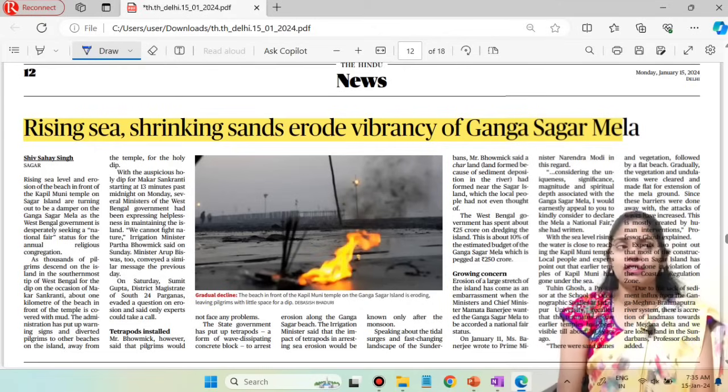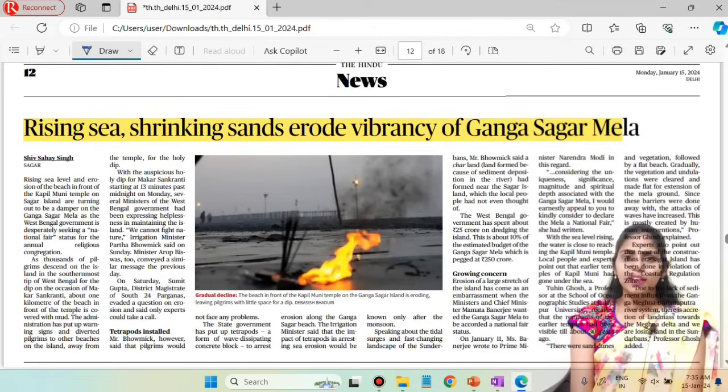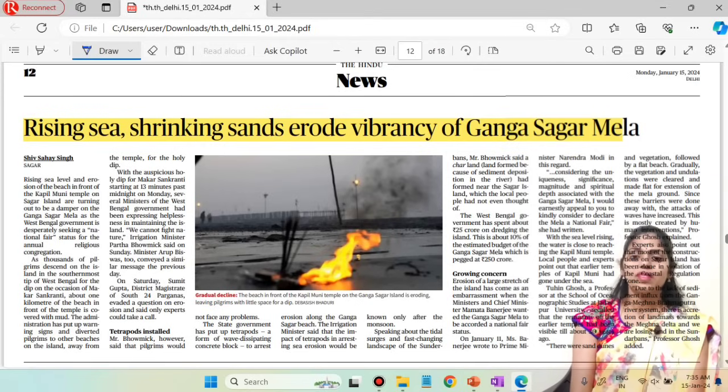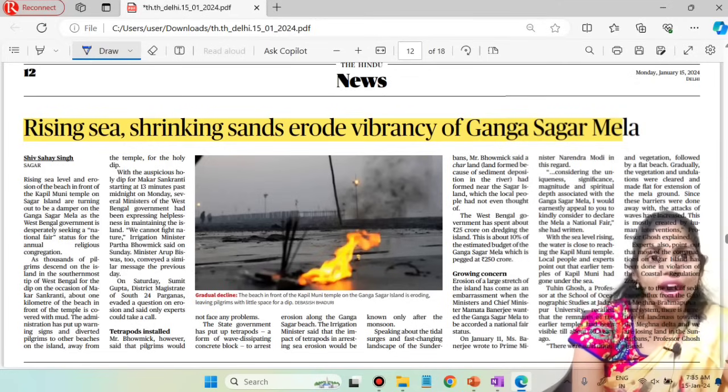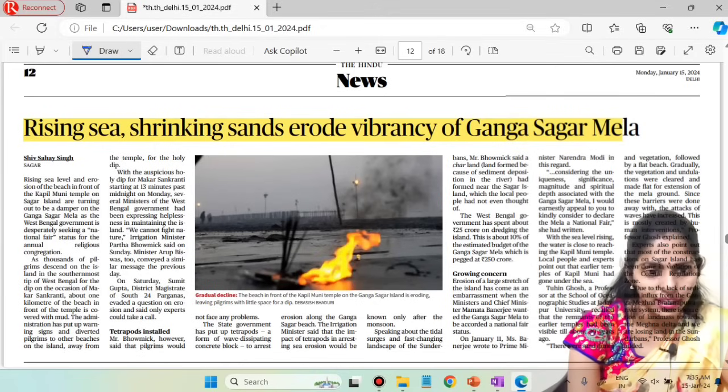If you are studying the islands topic in your geography, you will be reading only about the islands of the Arabian Sea and Bay of Bengal, but there are several islands across the coast of India. One such island is Sagar Island. So please let me know where this Sagar Island is located.